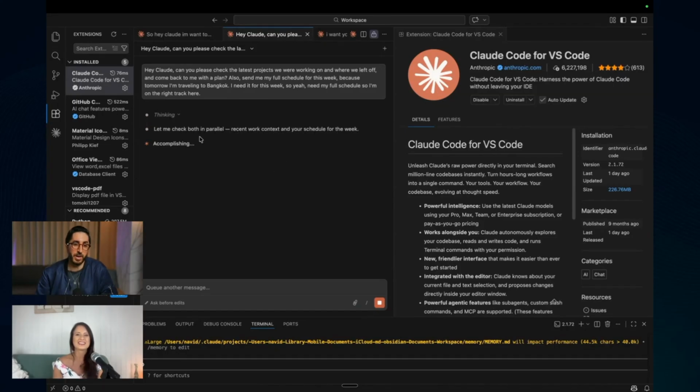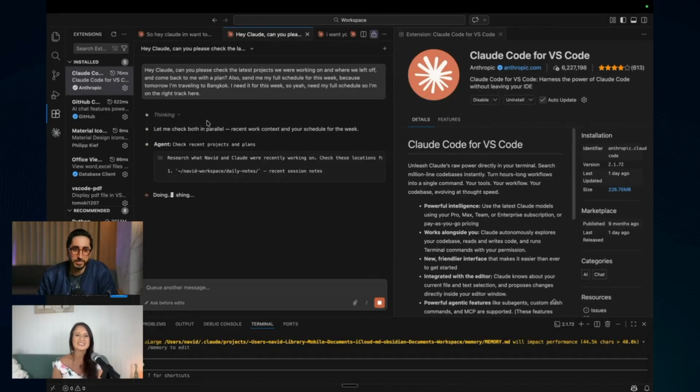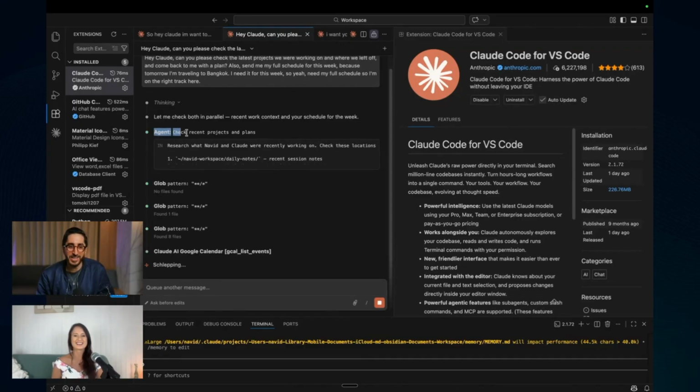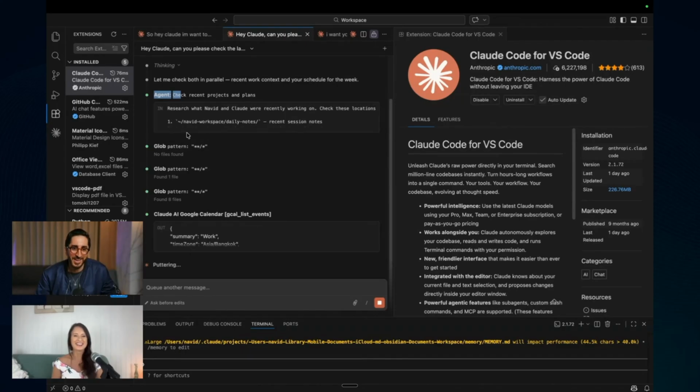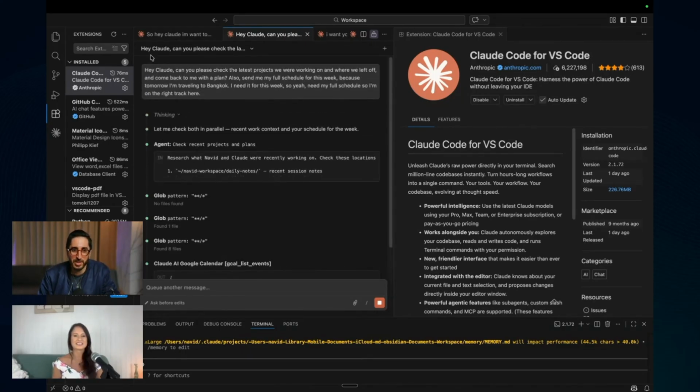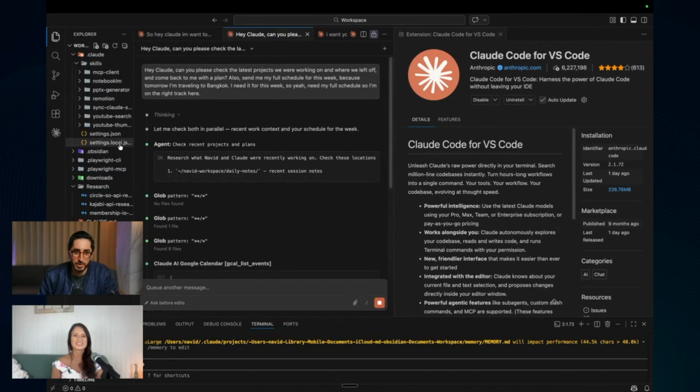I don't know why this desktop app is very buggy too sometimes. But see, it's working in parallel. It's basically spinning. Look here, it says agent. It's actually spinning up another agent for you because Claude is lazy. This is the crazy thing here. You don't need to know this. It looks a little bit overwhelming at the start, but it's working now from my folder, my Navid workspace. Actually, look here, it already knew because I didn't even have this connected here. It's an old workspace.